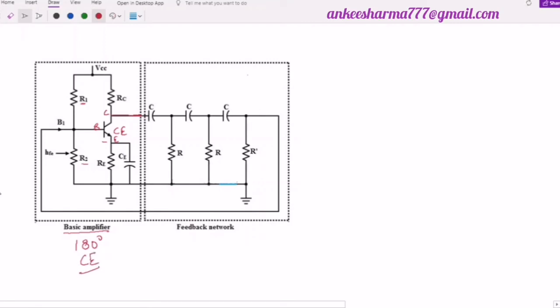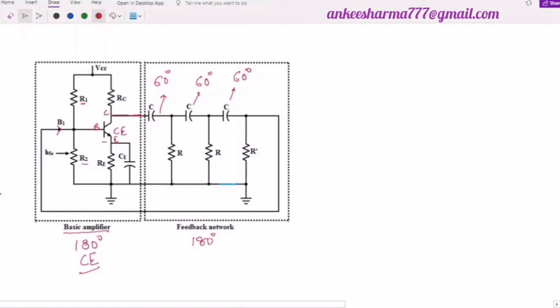Now look at this second part. This is my feedback network. This output is fed to these RC networks. 3 RC networks are used, where each RC network is giving us a phase difference of 60 degree. This is also giving us a phase difference of 60. This RC is also giving us a phase difference 60. So total phase difference of this feedback network will be 180. So this feedback network will give us a total phase shift of 180. And this output over here, you can see this output is fed back into the input of this transistor or at the base of this transistor. So you can see here this is V1.